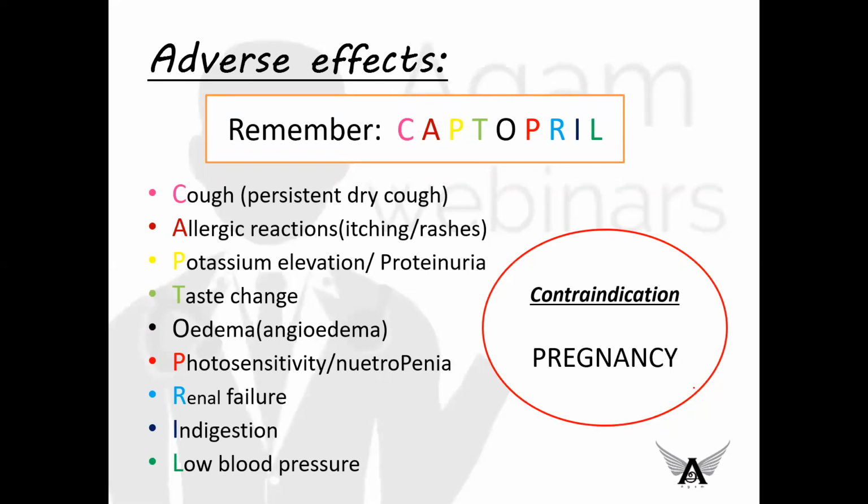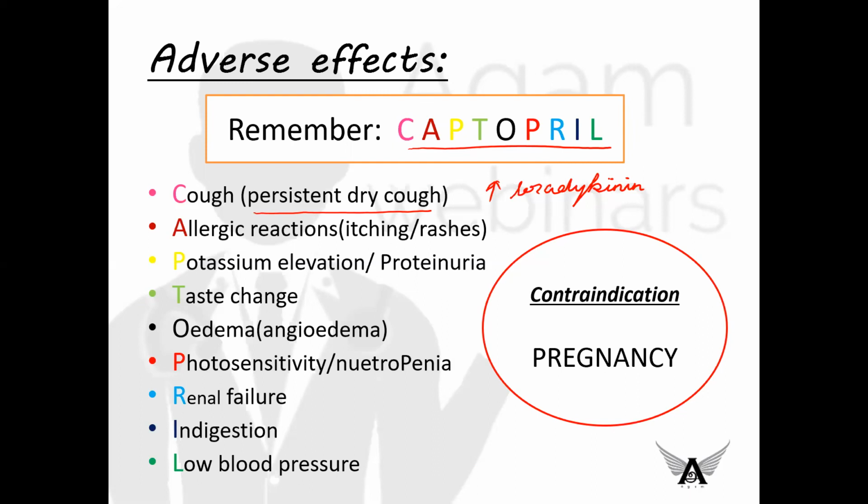Coming to the adverse effects of ACE inhibitors, you know, the first drug we deal with here is captopril. So you can remember this as a code word for adverse effects. Here, the most important adverse effect of ACE inhibitors is persistent dry cough, which is due to increased bradykinin. As we saw in the mechanism, this bradykinin is not reduced into its inactive peptides. So the bradykinin level in the body increases, which leads to persistent dry cough.